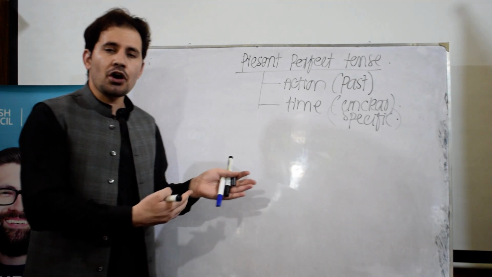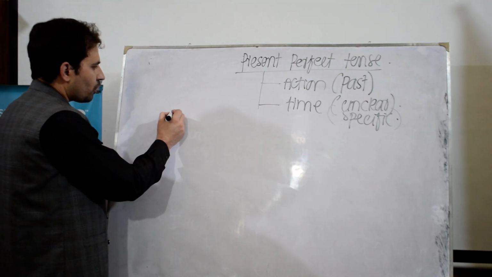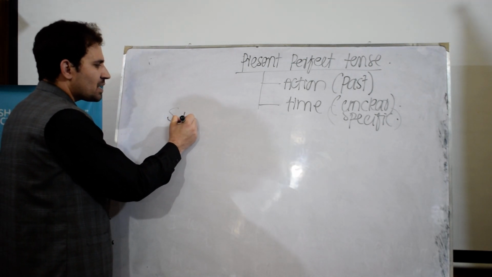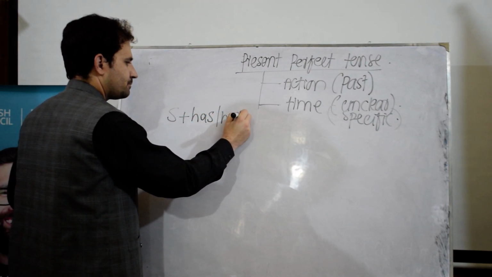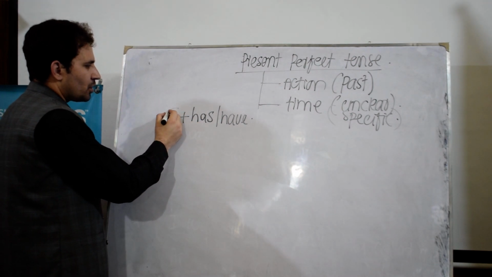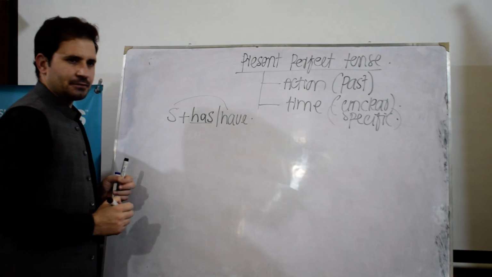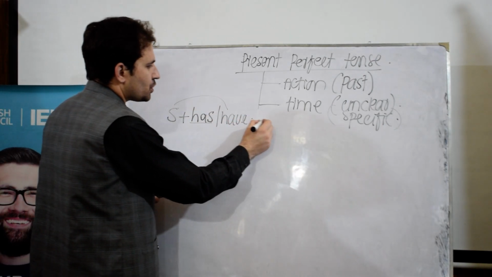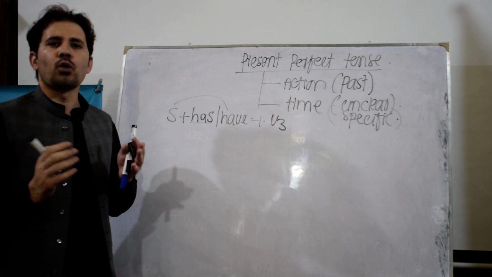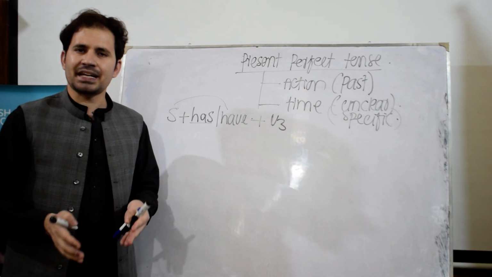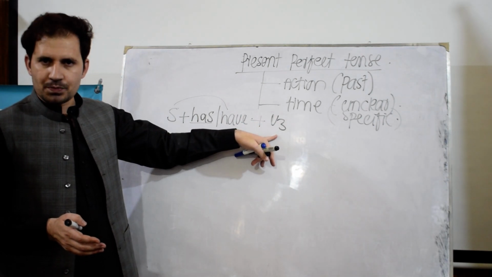Let's proceed to the structure, and after that I'm going to explain through examples. First of all, we use a subject, and after the subject we use has or have. If the subject is singular, we use has. If the subject is plural, we need to use have. And after this, what do we need to use? A verb. But the verb we will be using is the third form of the verb. In all perfect tenses, we use the third form of the verb.